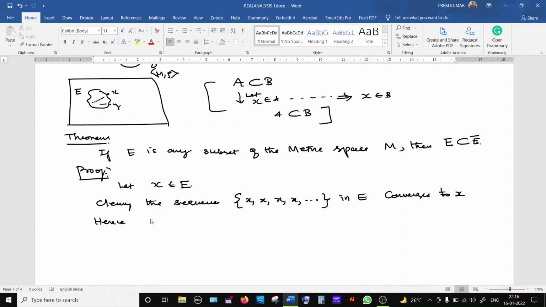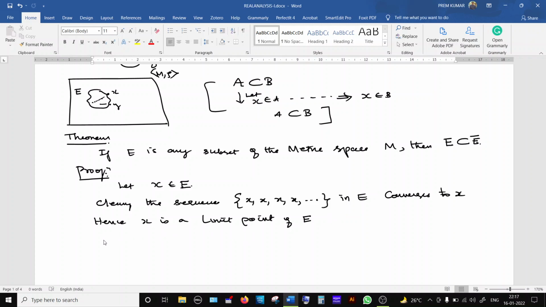Hence X is a limit point of the set E. That is the definition of limit point. So there exists a sequence which converges to that point, and that point belongs to what? So X is the limit point of the set E.